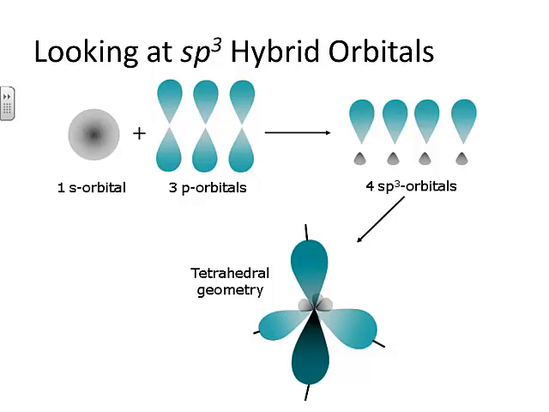Now what's going to happen in 3-dimensional space when a carbon atom results in these 4 sp3 orbitals being formed? What we see is we get that tetrahedral geometry that we saw with methane. Because as these point as far from each other in space as possible, those center parts of the orbitals that you see here that look like there's nothing there, that's because that's where the nucleus of carbon would be found.